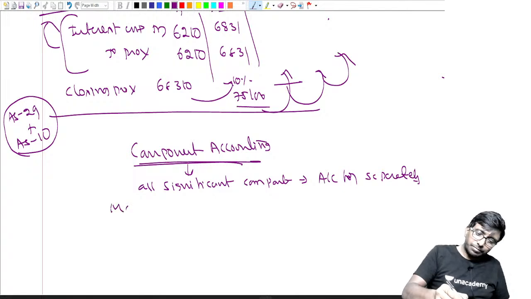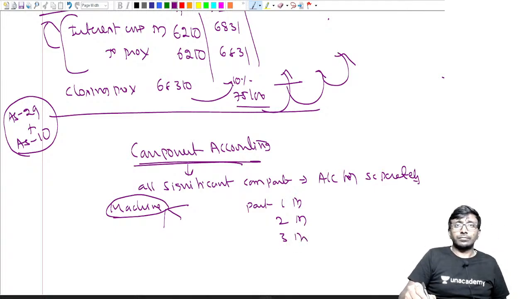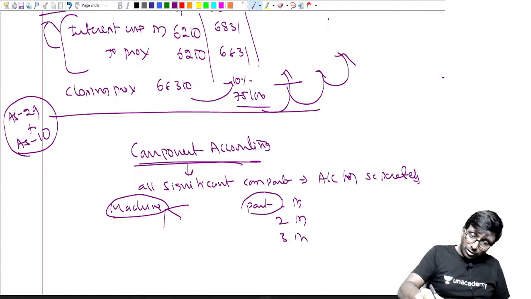One machine is there, sir. This machine I can divide into 3 parts. You record part 1 account debit, part 2 account debit, part 3 account debit. Maybe part 1 life is equal to 6 years, part 2 life is equal to 8 years, part 3 life is equal to 7 years.